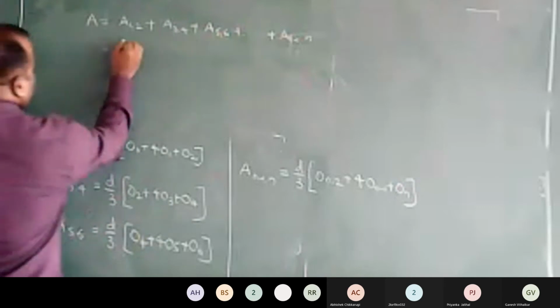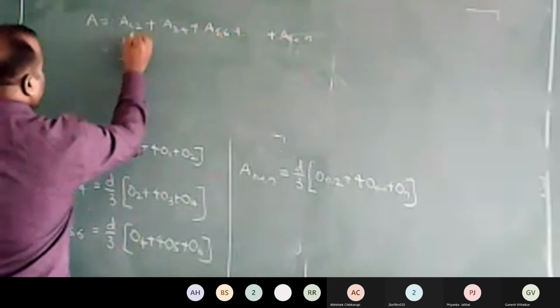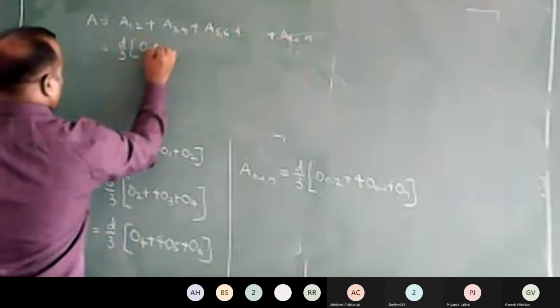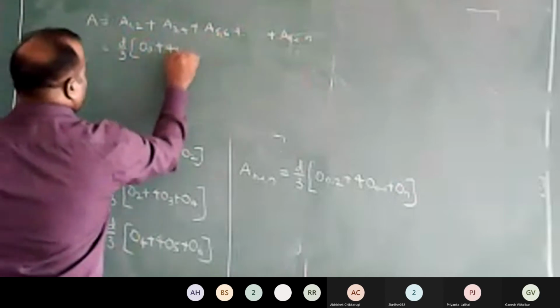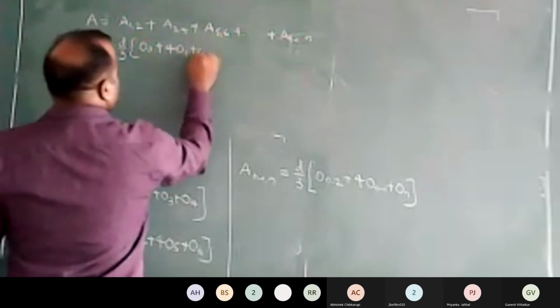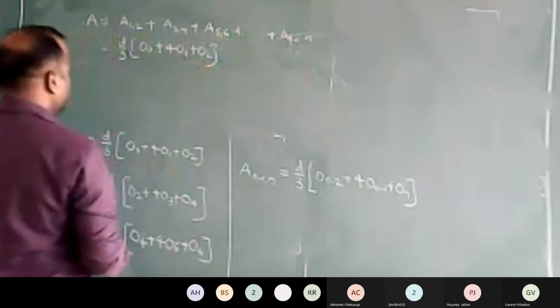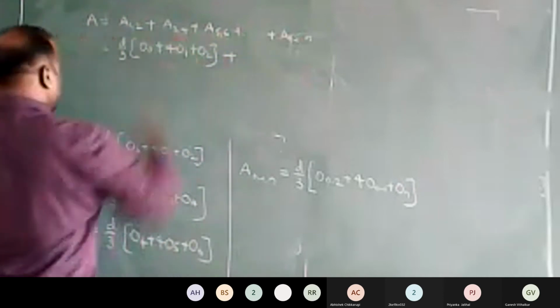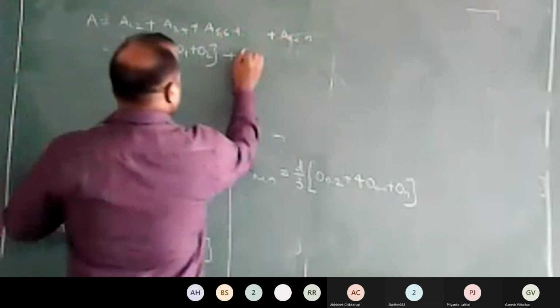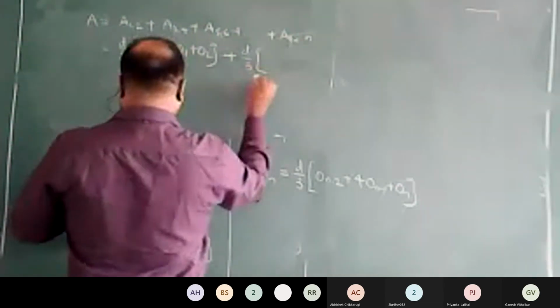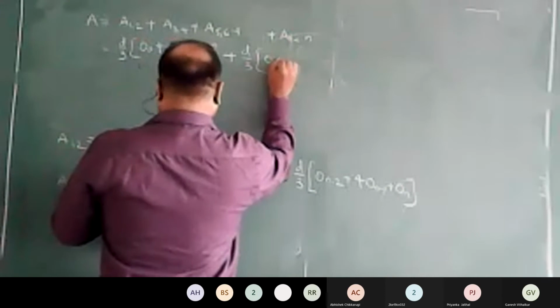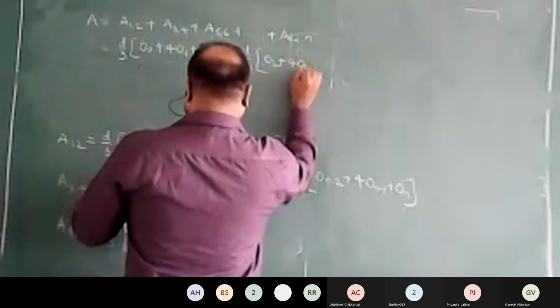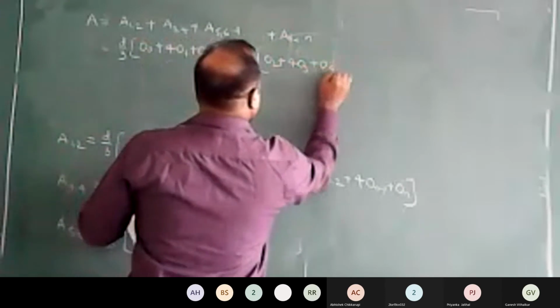Area of 1, 2 is D by 3 multiplied by O0 plus 4 times of O1 plus O2, plus area of the third and fourth strip, that's D by 3 multiplied by O2 plus 4 times of O3 plus O4.